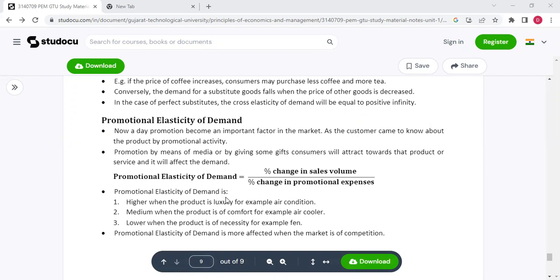Promotional elasticity of demand is higher when the product is luxury, for example, air conditioner. Medium when the product is of comfort, for example, air cooler. Lower when the product is of necessity, for example, fan. Promotional elasticity of demand is more affected when the market is competitive.